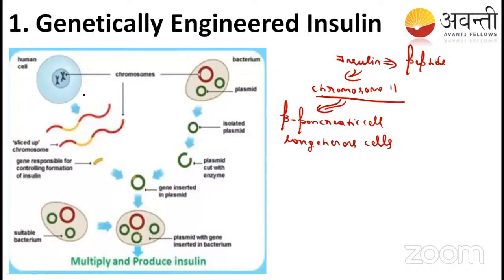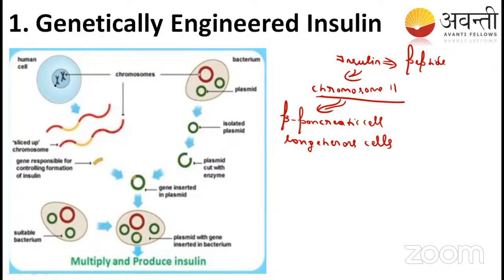So how is this genetically modified insulin produced? Before the biotechnological application, insulin was produced from animals such as pigs, and they gave it to the patients. But what happened? The patients showed allergic reactions towards the insulin produced by the animals. Thereby they stopped that and started to use the biotechnological process for the production of insulin.